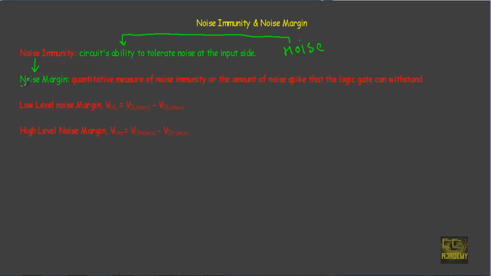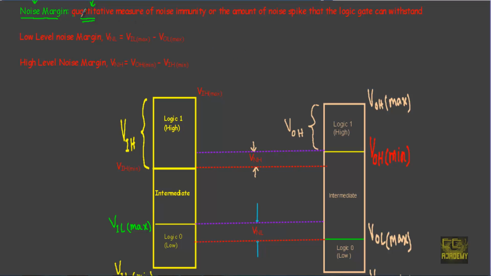Now let me describe this noise margin. Noise margin is the quantitative measure of noise immunity. Quantitative measure means I will calculate the amount of noise voltage that our circuit is able to tolerate, or the amount of noise spike that the logic gate can withstand. So noise margin is the quantitative measure of our noise immunity. That means it measures the amount of noise voltage the circuit can resist and will not show any false operation in our logic circuit.